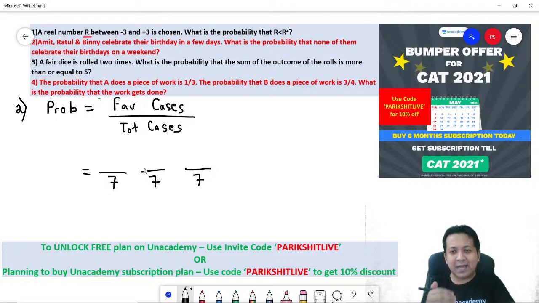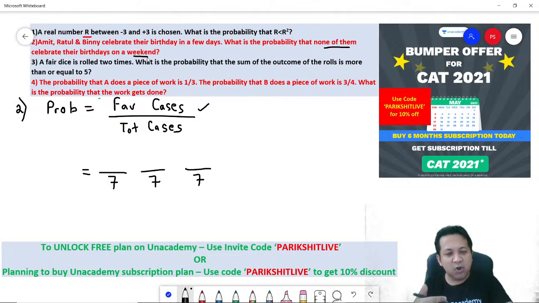So each of them can be born on any of the 7 days. So total cases is 7. What is the favorable cases? Remember, they say none of them should be born on a weekend. If none of them should be born on a weekend, can I say all of them should be born on a weekday? All of them should be born on a weekday, right?